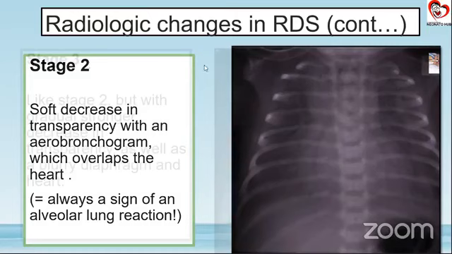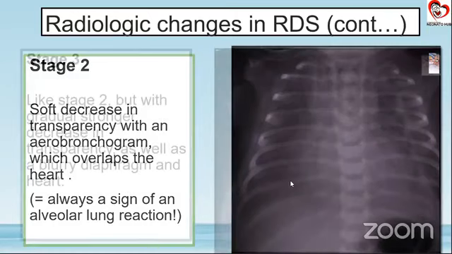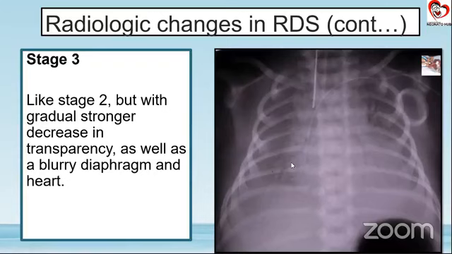Now we go to stage 3, you can see that it is worse than stage 2. However, it is not as bad as stage 4, that is a complete whiteout lung. But this is definite, again, this is not a proper centralized film, definitely. But if I was there and appreciating this X-ray, what I would also be looking at is the thoracic ratio, because it does look like there is some degree of cardiomegaly as well.